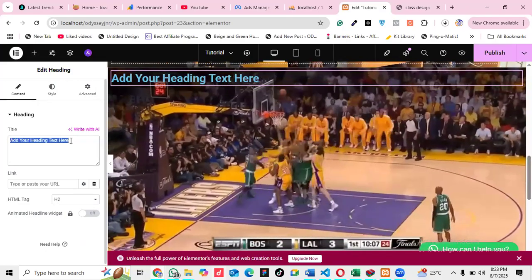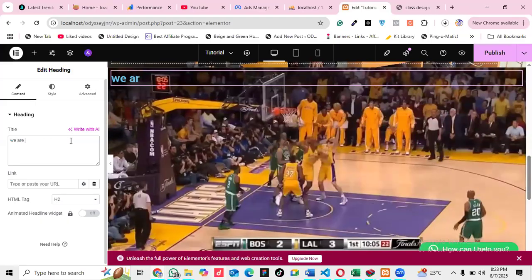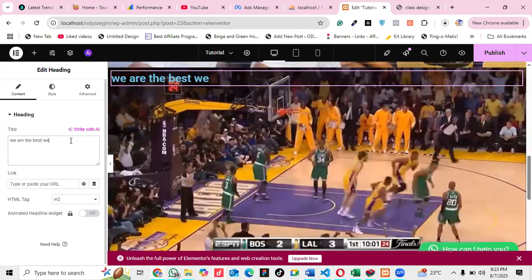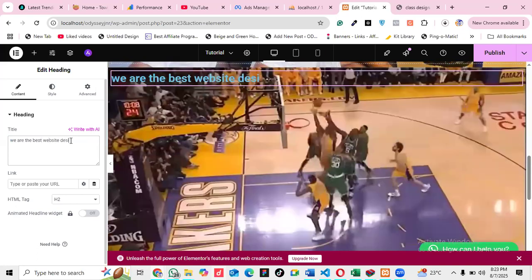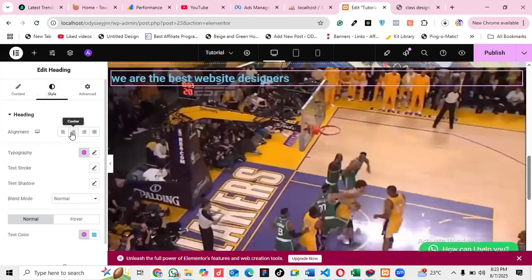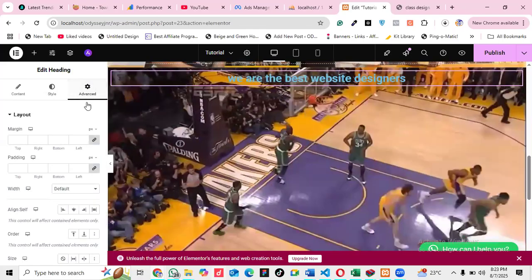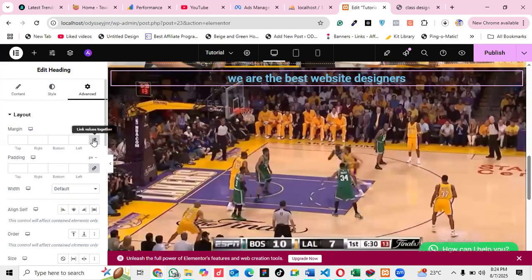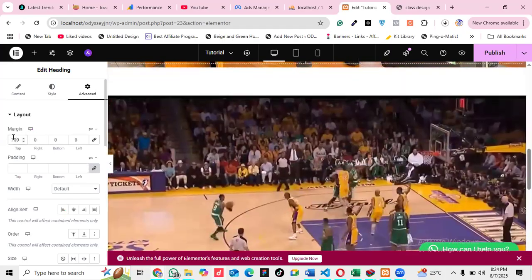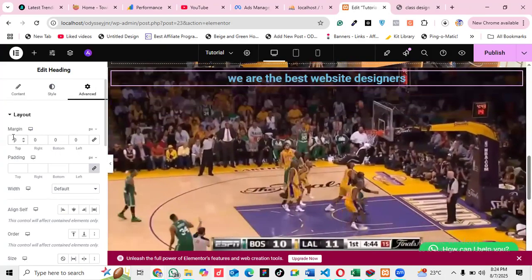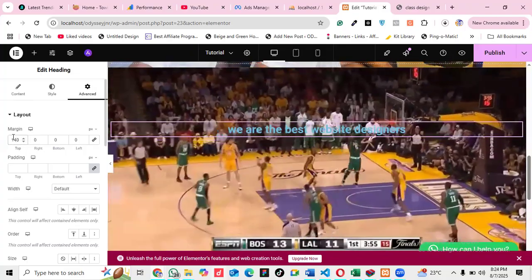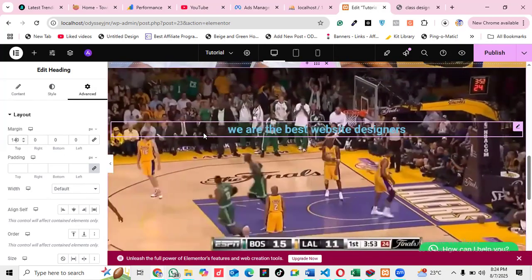Maybe I can say, we are the best website designers. Then I go to style, I make it centered. Then I go to advanced. I will click on this margin top. I will add margin top maybe 70. No, it's too much. Maybe let me add 100. Maybe 140. I think 140 is okay.